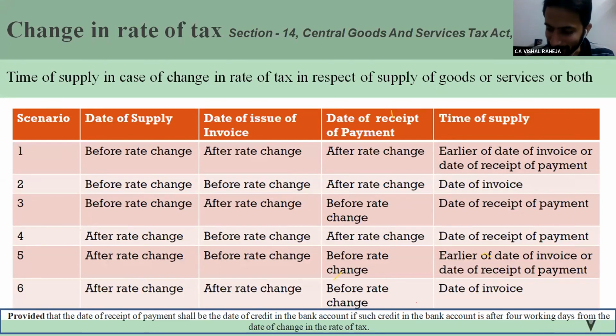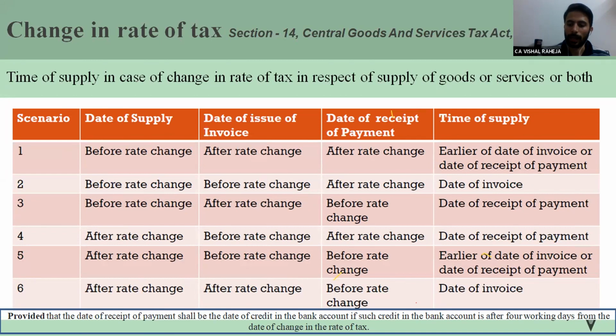Sumit ji is saying yes. Sumit ji, how will you explain, how will you prove that you are returning goods with respect to a supply which was initiated before the rate change?